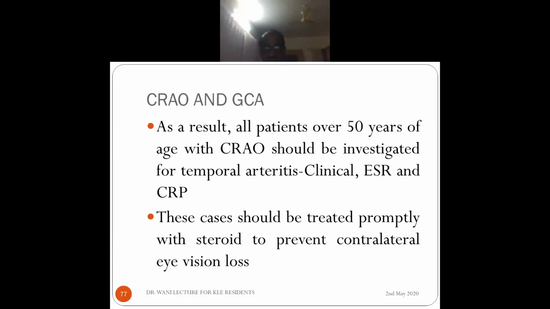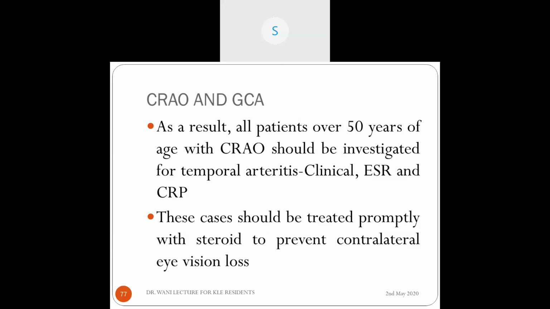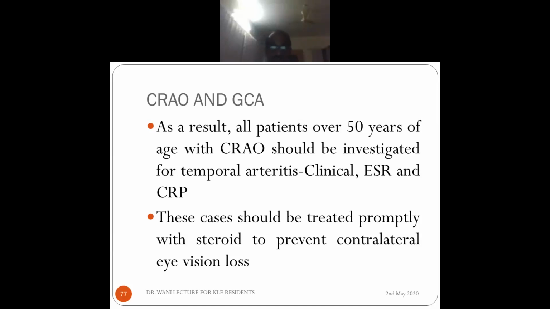And what is important is giant cell arteritis. If you don't detect it, the patient will develop ophthalmic artery occlusion in the other eye within a week or 2 weeks, and he may lose both the eyes. If you detect and diagnose, you can start steroids. Whatever eye was lost in this case, the first presenting eye, he may not recover vision, but you will preserve the vision in the other eye. So it's very, very important to always think of giant cell arteritis in case of CRAO. Though it's very rare in India, we somehow don't see that much, we should still think of it and do the minimum investigations like ESR, ask clinical history, and a C-reactive protein.